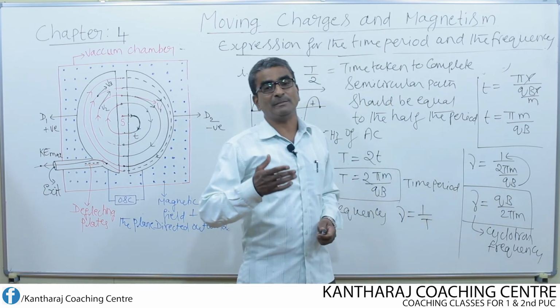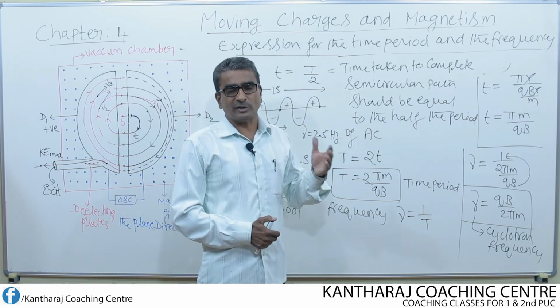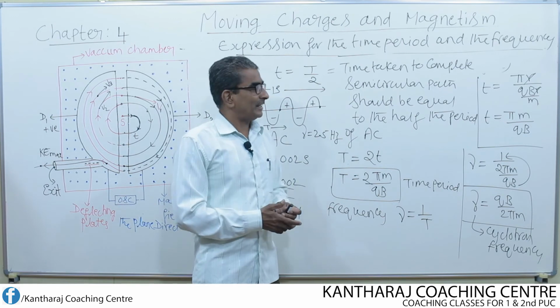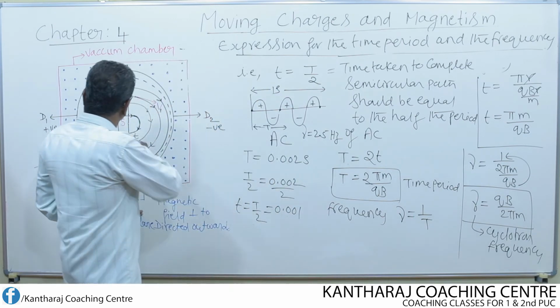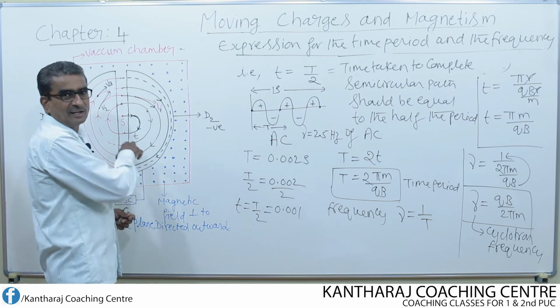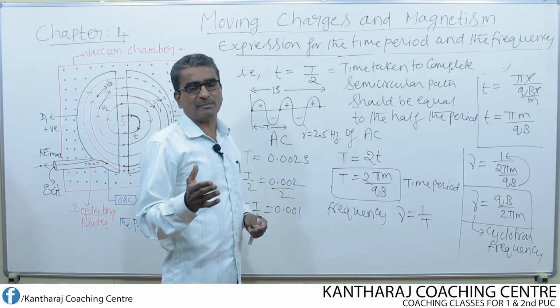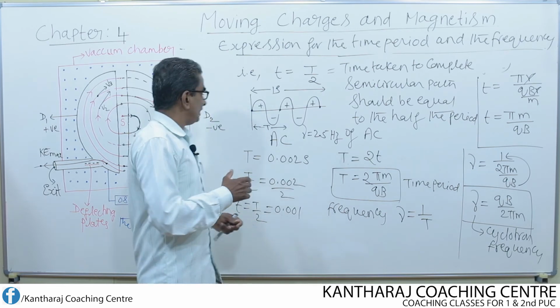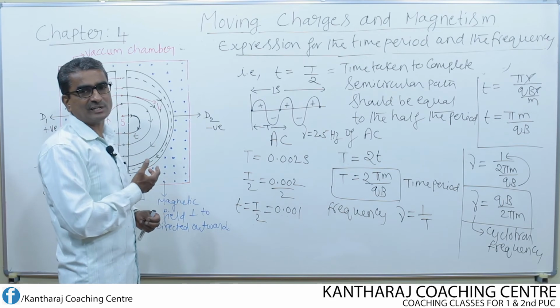This is nothing but the principle of the working of the cyclotron. In the beginning, when we discussed the principle, we said that the frequency of revolution or the time period of the charged particle does not depend upon the radius of the circular path and also the velocity of the charged particle.